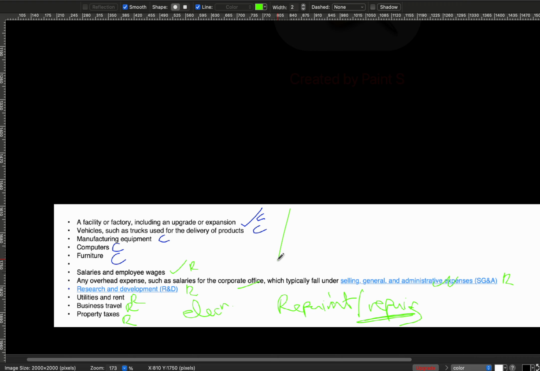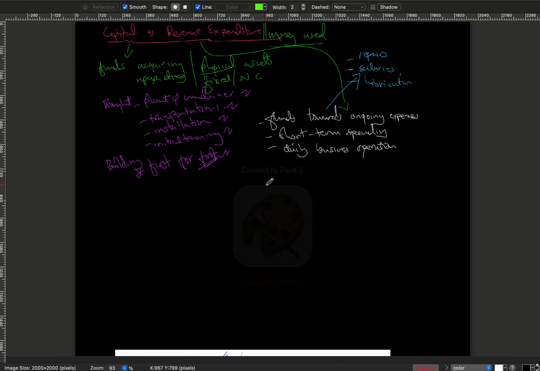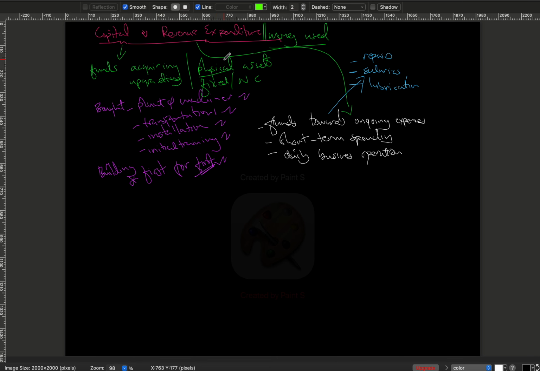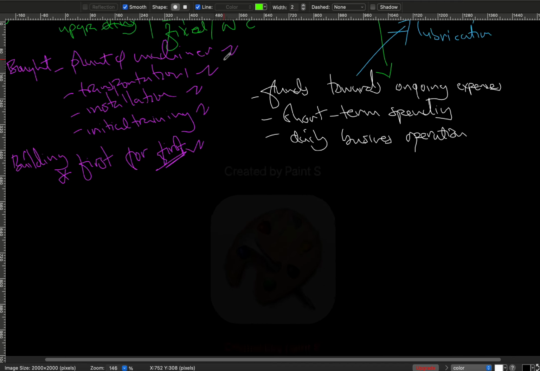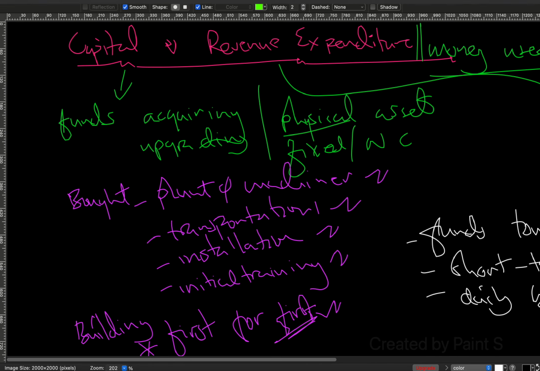So capital is for fixed assets. Revenue is just for daily, short-term expenses. I hope you're taking notes as far as revenue and capital expenditure are concerned. Otherwise, I will send you some more material on capital and revenue for you to be able to differentiate. If you're given a transaction, you're supposed to be in a position to differentiate whether it is a capital or a revenue expenditure. Basically, that's what we have as far as this subtopic is concerned.